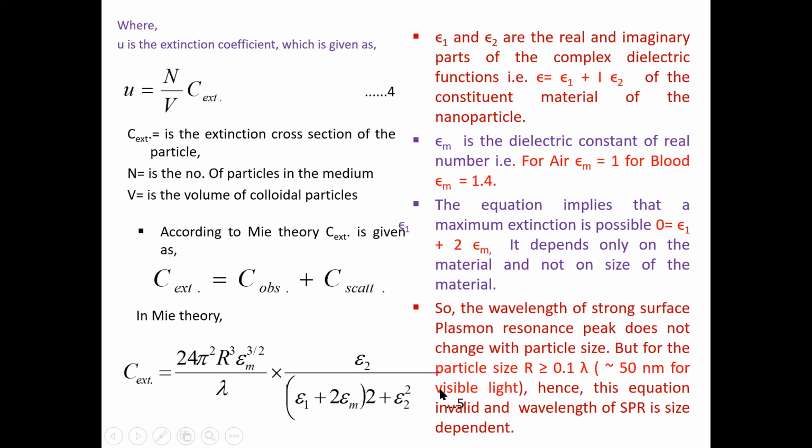But for the particle size, if r is greater than or equal to 0.1 lambda, it means that near about 50 nanometers for the visible light, hence this equation is invalid and the wavelength of SPR is size dependent. म्हणजेच काय होतंय की याच्यावरून आपण असं म्हणतोय की the dielectric constant of the medium and the individual, one is real and one is imaginary, and it does not depend upon the size of the materials, it only depends upon what kind of material is used in the technique or under the study.